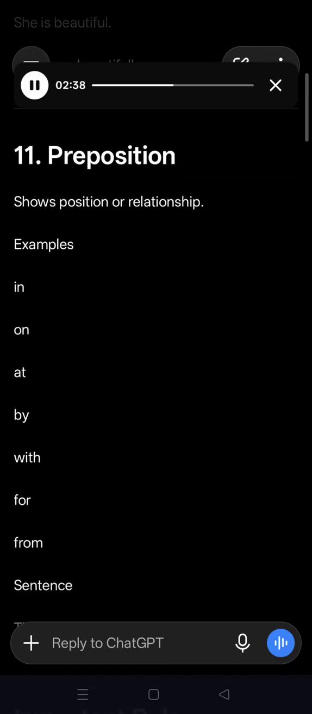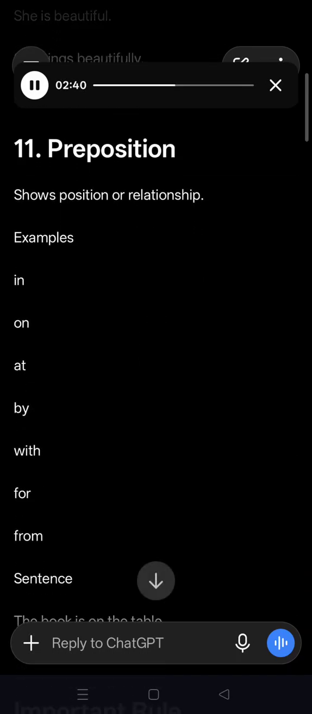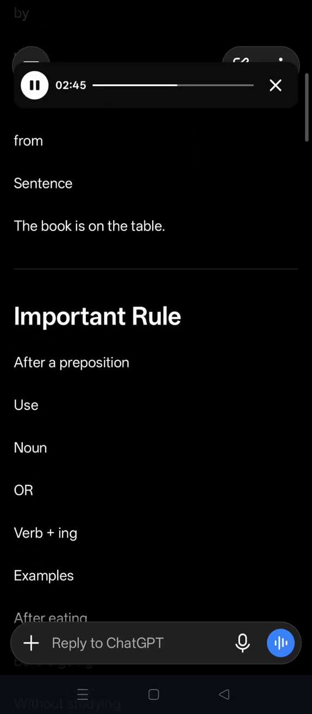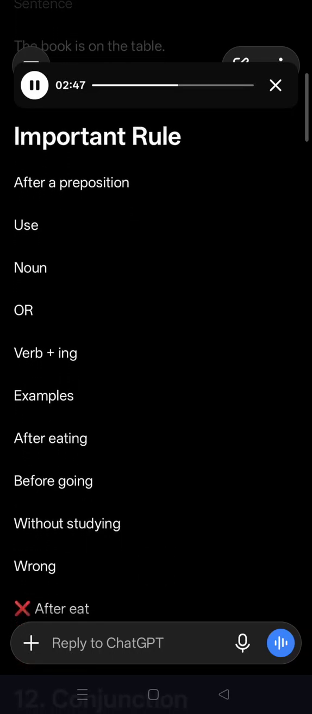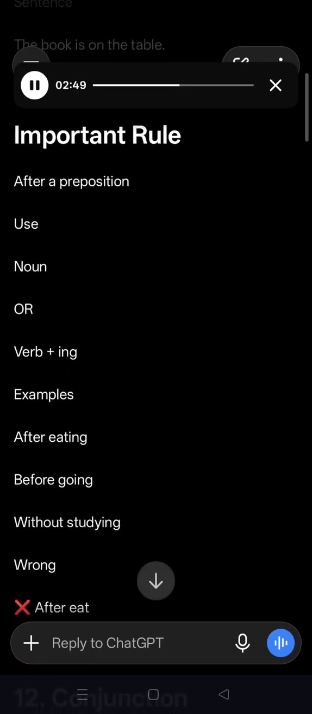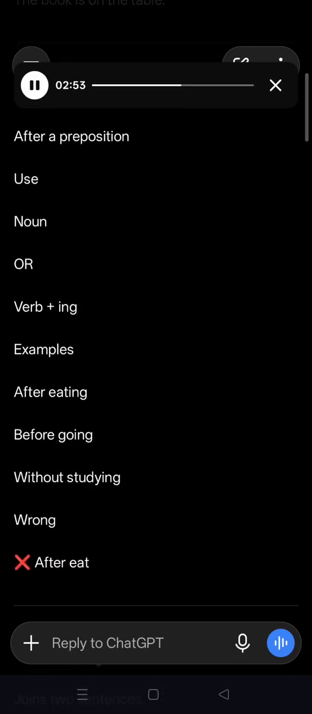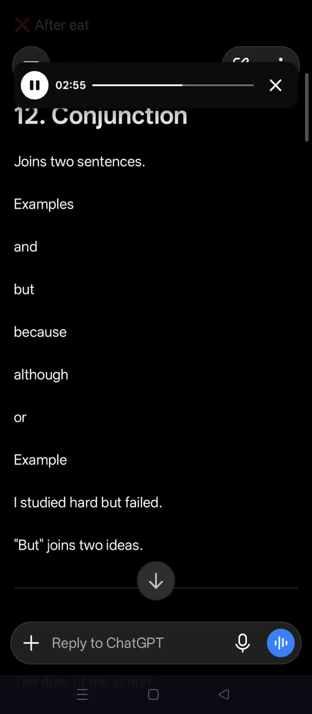And number 11. Preposition shows position or relationship. Examples: in, on, at, by, with, from. Sentence: the book is on the table. Important rule: after a preposition, use a noun or verb plus ing. Examples: after eating, before going, without studying. Wrong: after eat.